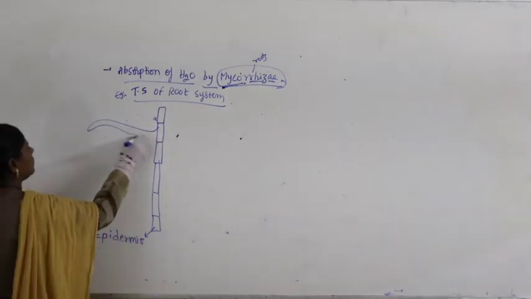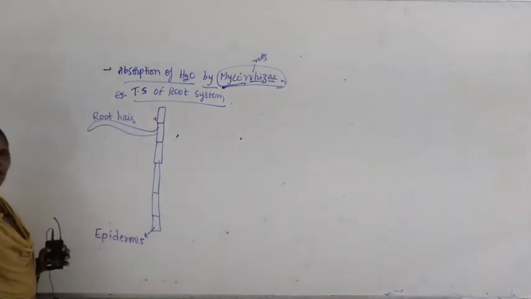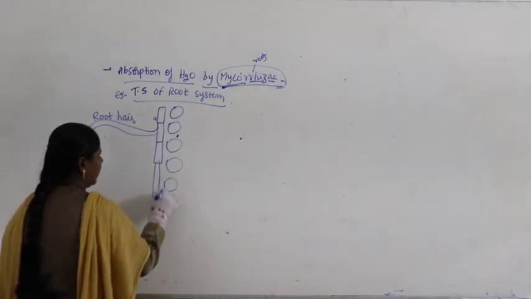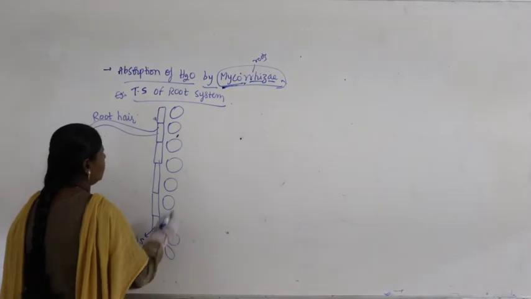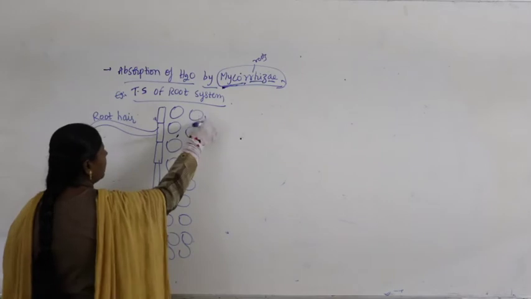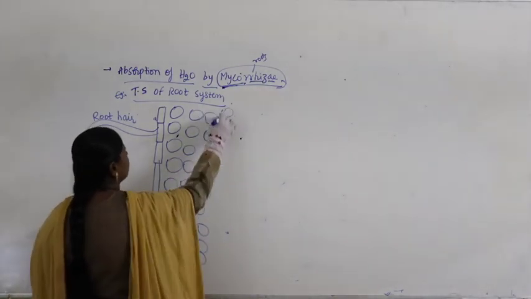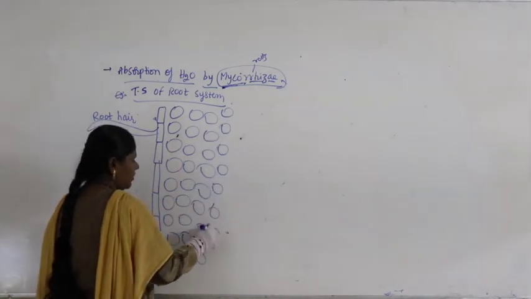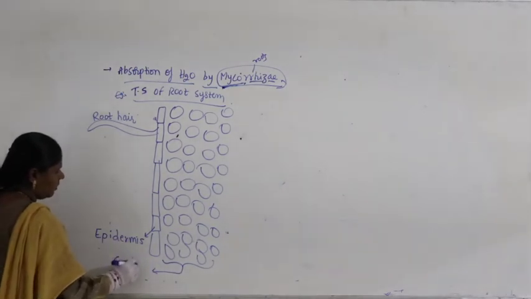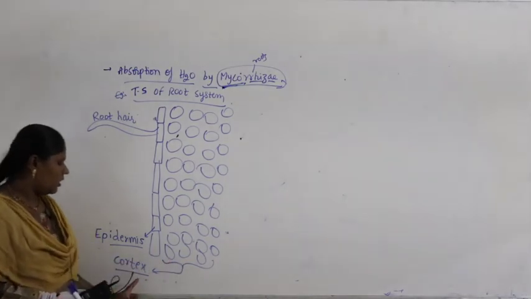Now, this contains a root hair, it is like this. Now, below the epidermis we find cortical cells like this. This is the cortex, parenchymatous cells with intercellular spaces. I am writing down, this is called cortex. This region is totally called cortex.